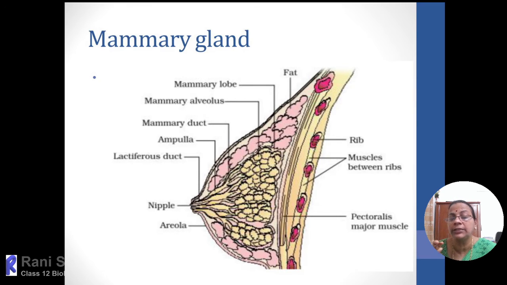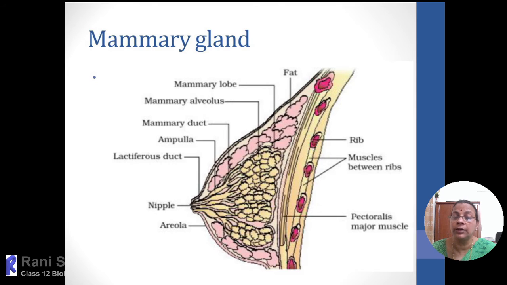Mammary glands will be there even in males also, but they become non-functional. In a baby girl also, the mammary glands will be there, but they will not be enlarged and will not start functioning. By puberty onwards, enlargement and more glandular alveolus formation take place. As a result, breast enlargement takes place.